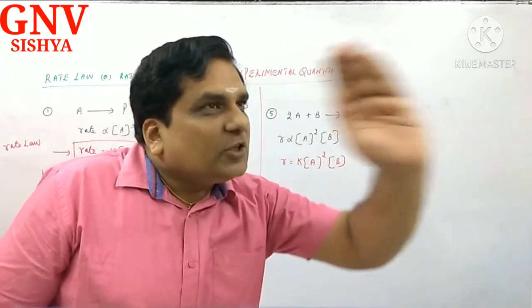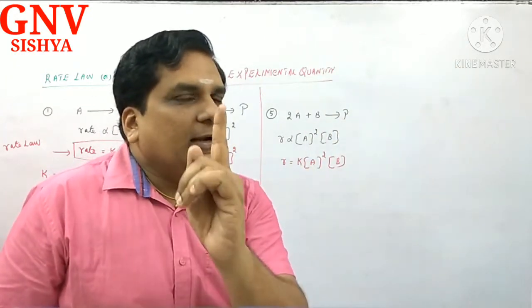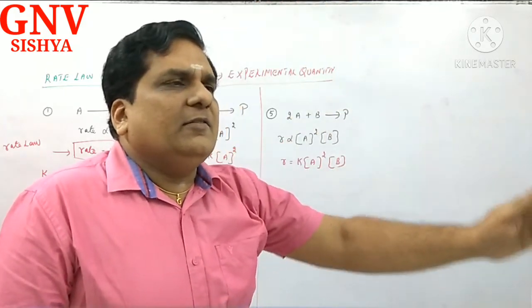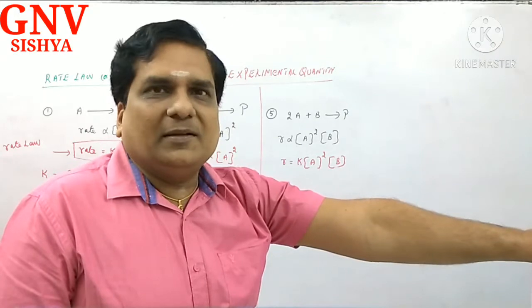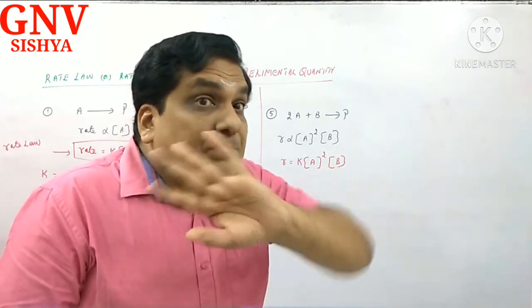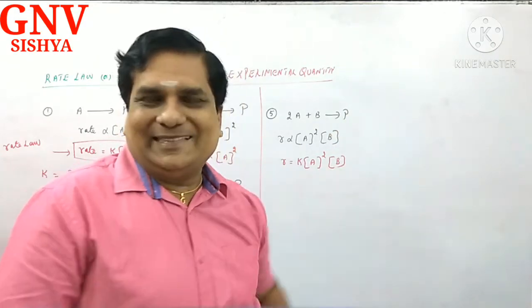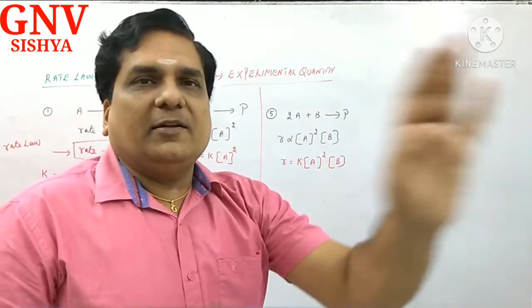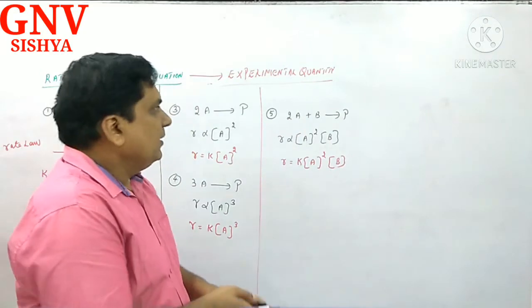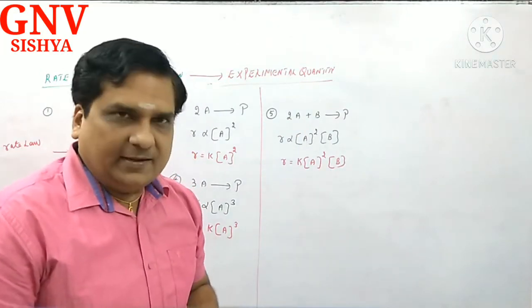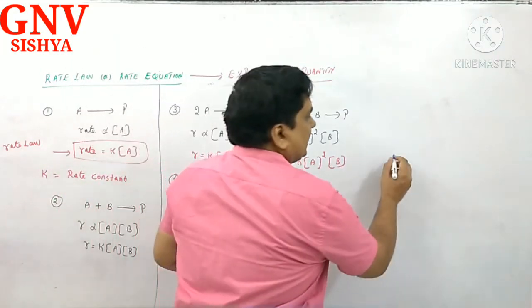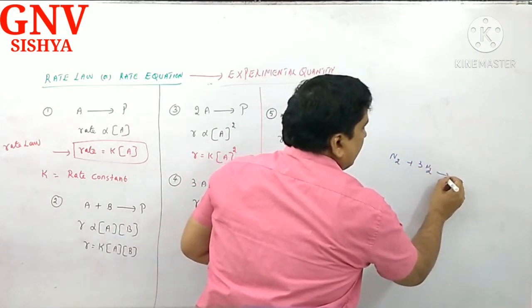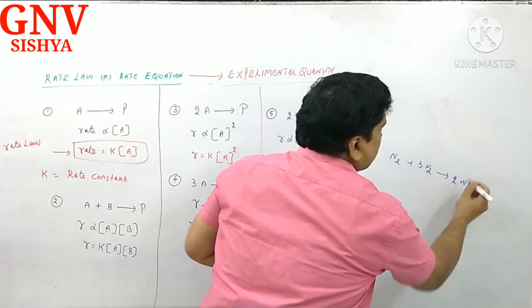What is the difference between stoichiometry and speed? Remember, any chemical reaction will obey only the stoichiometric pattern. Understand? But speed will not follow stoichiometry. For example, let me make my point very clear. Ammonia formation. What is ammonia formation? N2 plus 3H2 gives 2NH3.